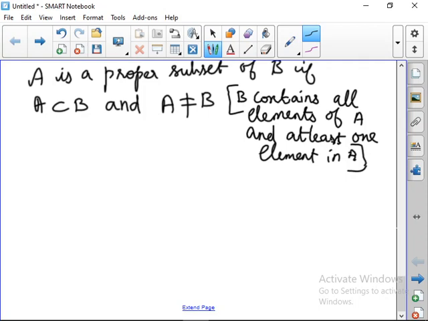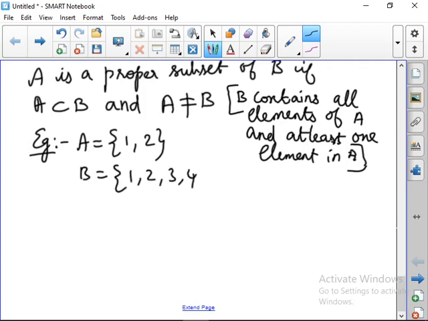Then we can say that A is a proper subset of B. Look at the example for proper subset. Now A is 1, 2, and B can be written as 1, 2, 3, 4. Here we can say that A is a subset of B and A is not equal to B. B contains two elements which are not in A. So A is a proper subset of B, where A is contained in B and A is not equal to B.